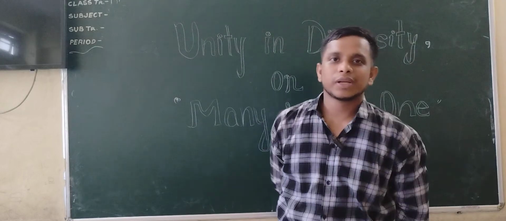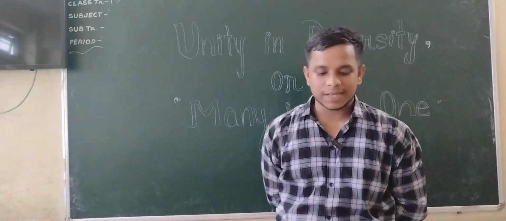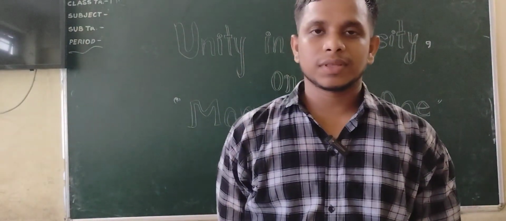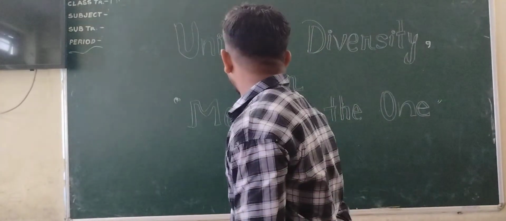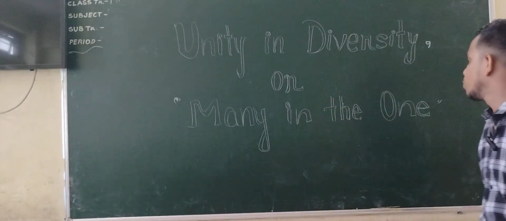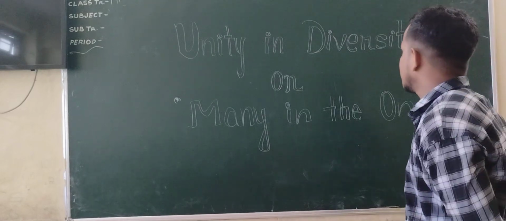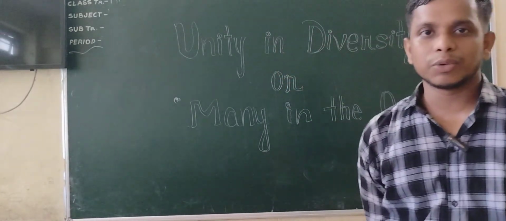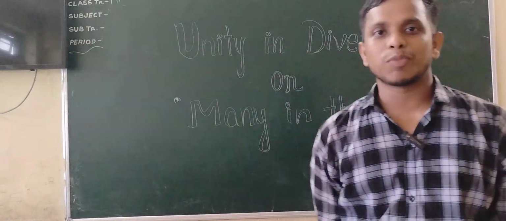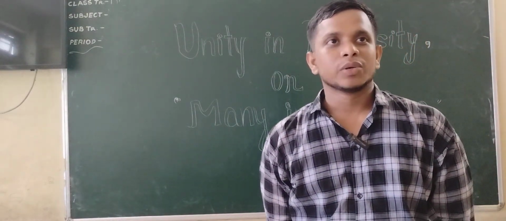Namaste everyone. So today we are going to start our next chapter, that is the seventh chapter of class 6 NCERT books, and this is Unity in Diversity or Many in One. Unity in Diversity or Many in One. So today I'm telling you this is going to be a most important and interesting chapter of your topic,